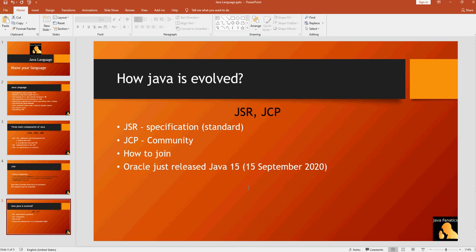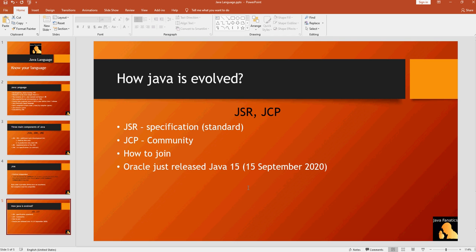One of the specification requests that I can talk about is the JPA. The JPA is also a specification, the standard that needs to be followed by those who write a Java Persistence API implementation. And good enough, we have many vendors for JPA.